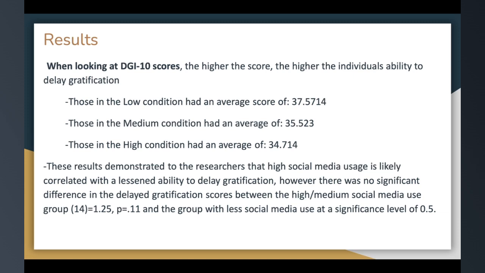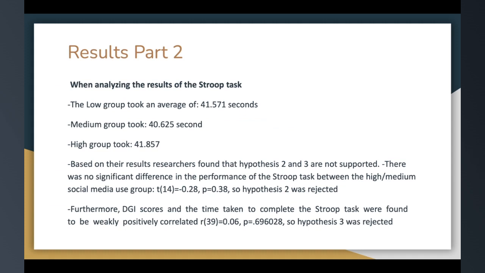These results demonstrated to the researchers that high social media usage is likely correlated with a lessened ability to delay gratification. However, there was no significant difference in the delayed gratification scores between the high and medium social media use group, as can be seen here by this p-value, and the group with less social media use at a significance level of 0.5. So the hypothesis was not supported.